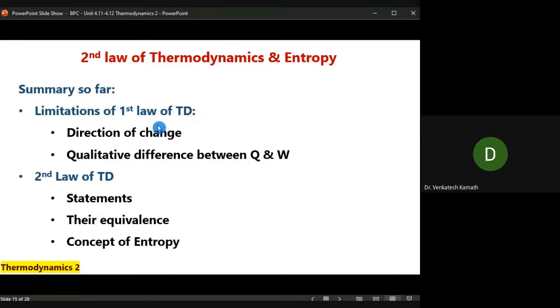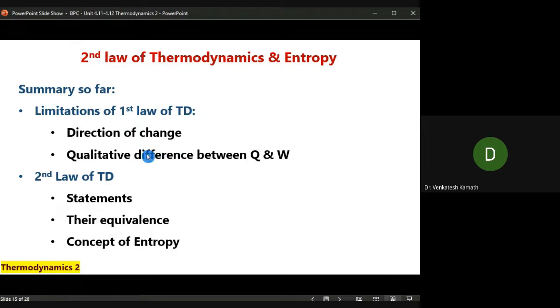What it says is that it does not tell you in which direction the energy flows. The first law simply says energy can transfer, but it doesn't tell you in which direction the energy actually flows. In practice, we know that it is from a higher energy level to a lower energy level. If you consider the statement of the first law, you can also say that it is possible to flow from a lower level to a higher level. So in which direction the energy flows cannot be explained using the concept of the first law of thermodynamics.